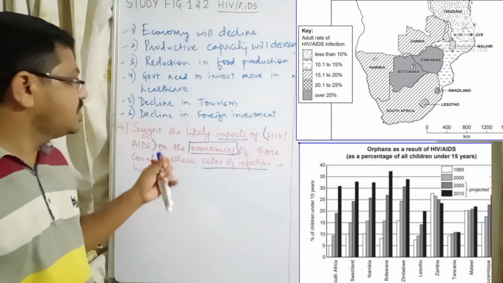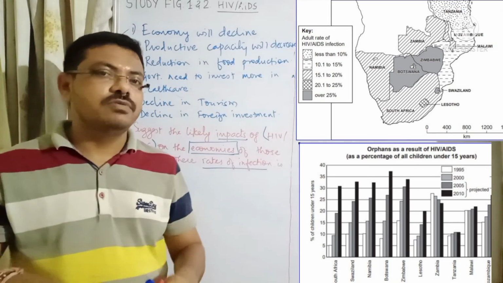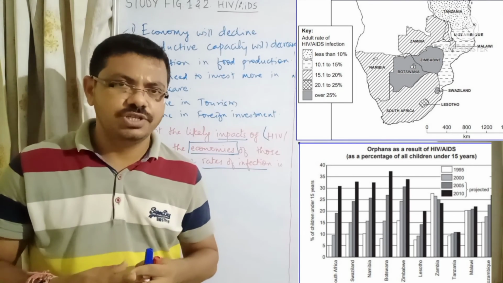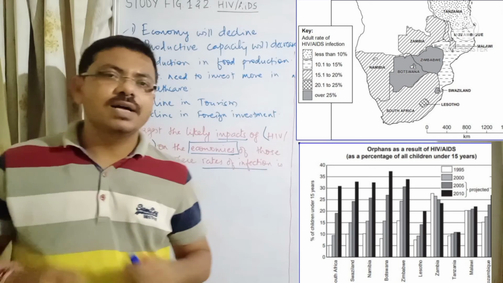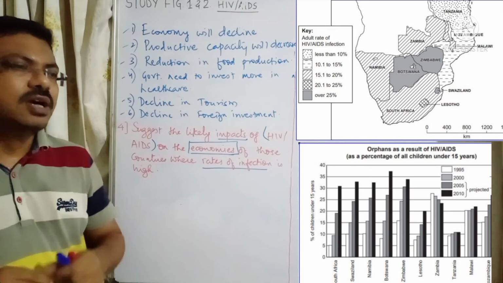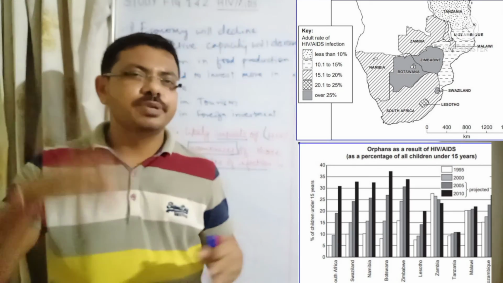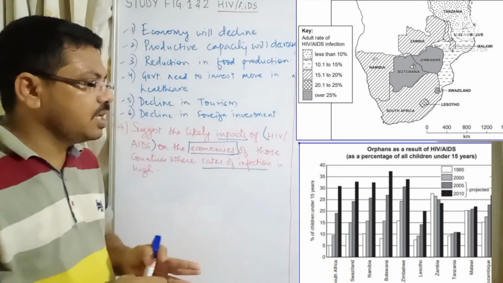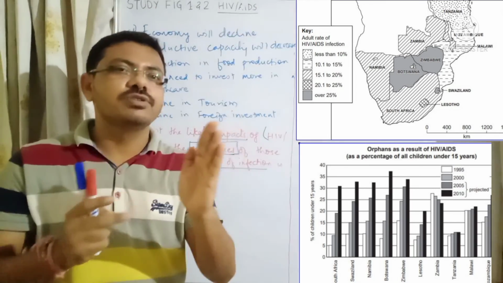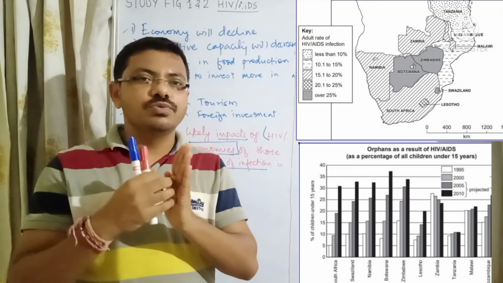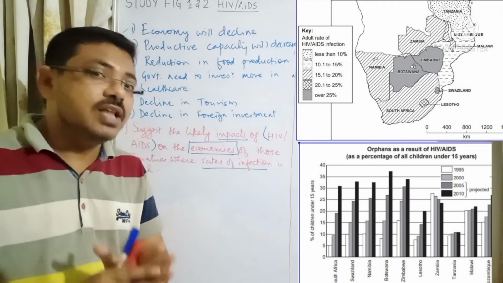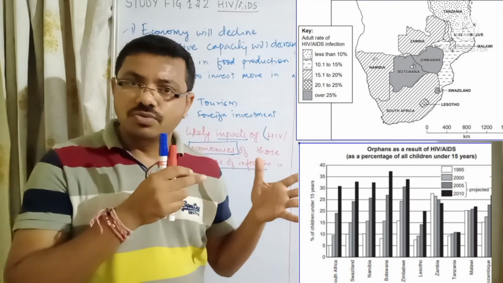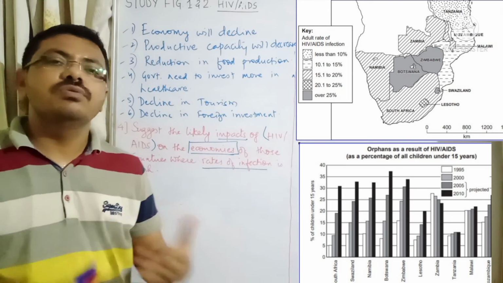So this way you can see that if you observe the question well, if you paraphrase the question well, then it will be easy to answer those questions. It is not difficult to answer questions in IGCSE exams, but you should have some prior knowledge and you should be able to observe the images. Whenever images are given, try to observe the image and read questions twice, or more than twice, so that you will be able to get good ideas to write in the answer, which will give you more marks.